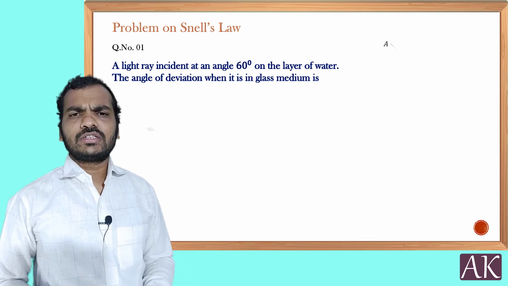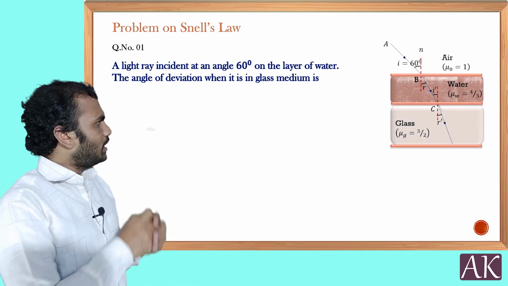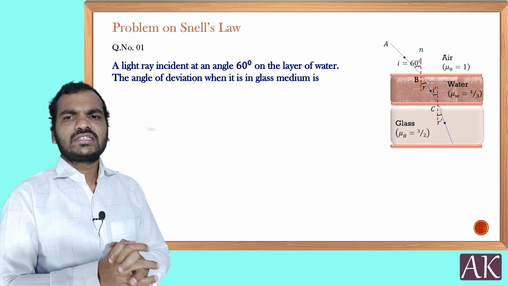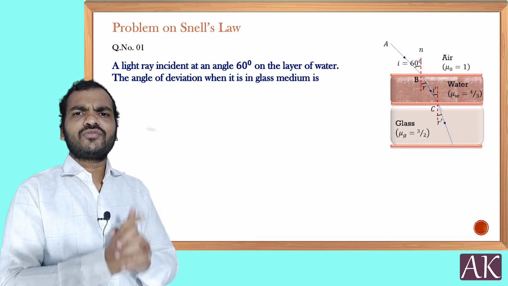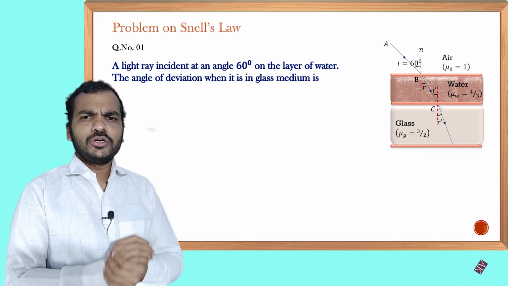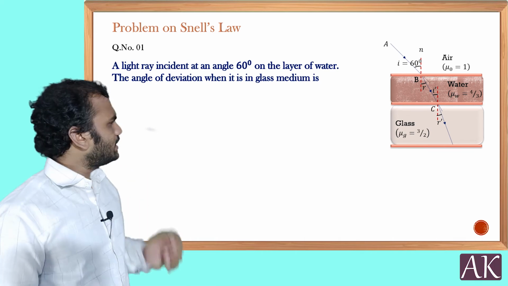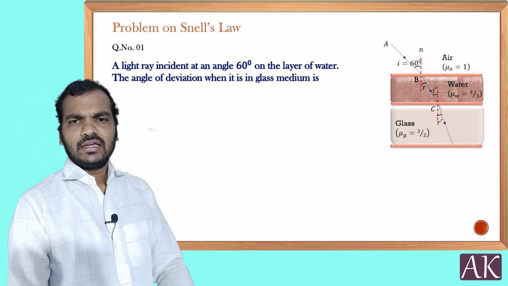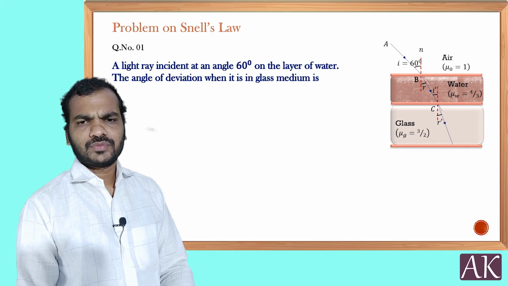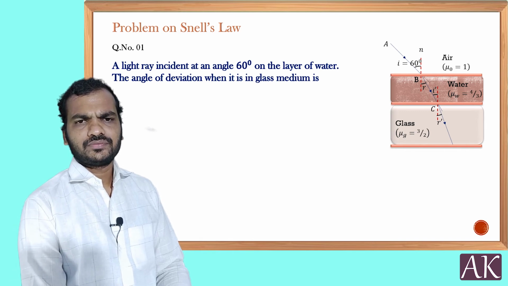So let us take the diagram for the problem. What does the problem say? A ray is incident at an angle of 60 degrees on a layer of water. Find the angle of deviation when it is in the glass medium. In the problem, above is air and water, then the glass. Refractive index for the first refraction.